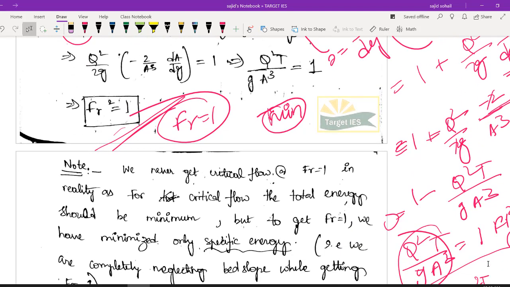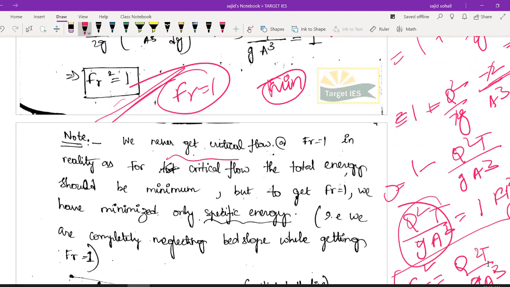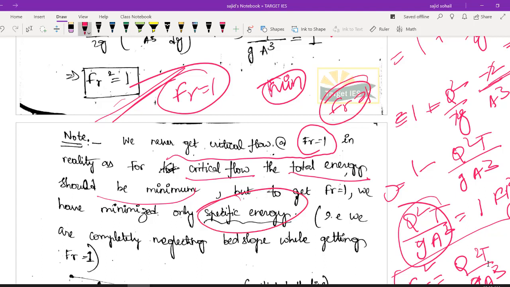Okay, so let us try to understand. We never get critical flow at Froude number equal to 1 in reality. Why? Because the total energy should be minimum, but here what I have derived is that my Froude number is equal to 1 when my specific energy is minimum. I have neglected the datum head, right? I hope you got it. So basically you will not get the value 1 in nature, it will be different from 1. I hope you got it.